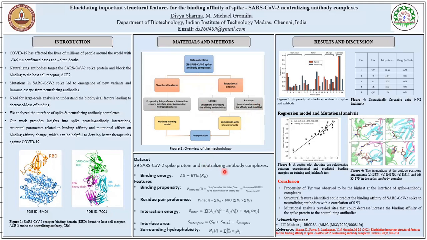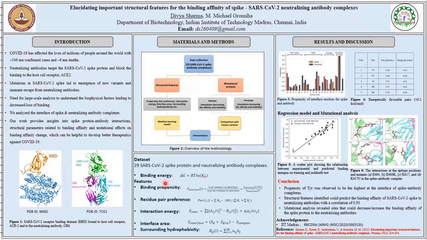Coming to the binding energy, the experimental binding affinities were obtained from the literature, and the binding free energy delta G was calculated from the Kd binding affinity using the equation delta G is equal to RT ln Kd, where R is the gas constant and T is the temperature.